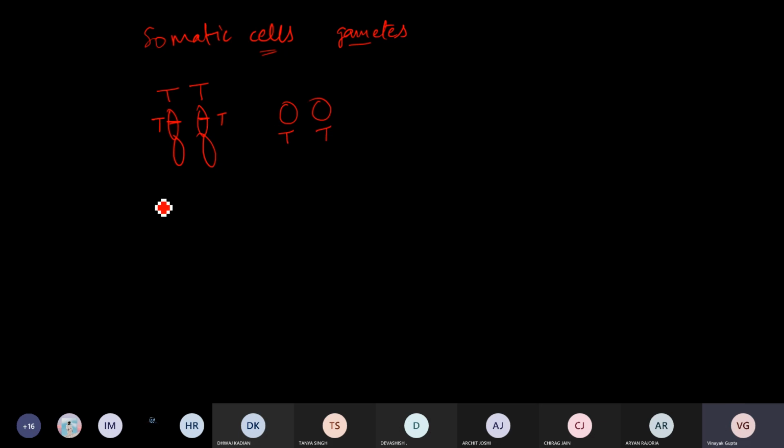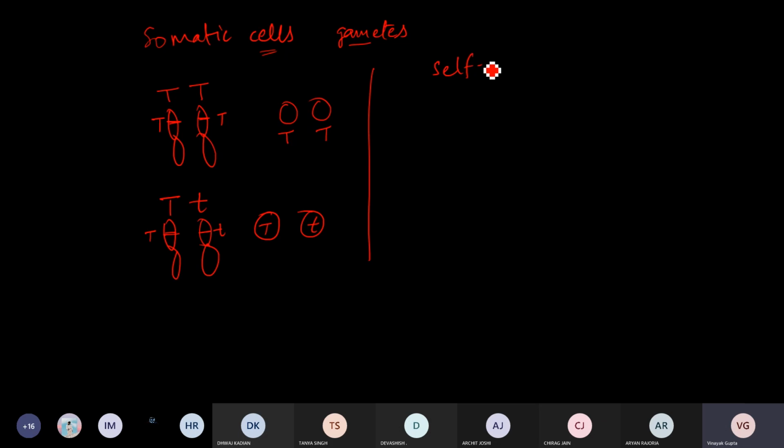Now when you have the genotype capital T, small t, how many types of gametes are possible here? Two. What will be their genotype? Capital T and small t. Now imagine you are doing self fertilization of a plant where the genotype is capital T, small t.